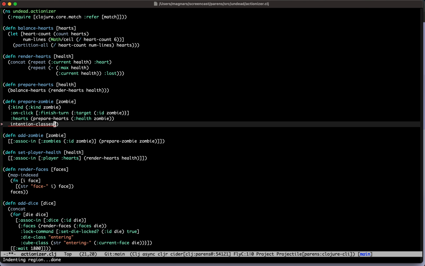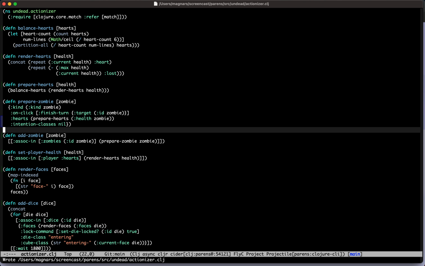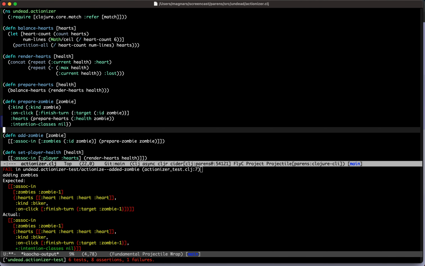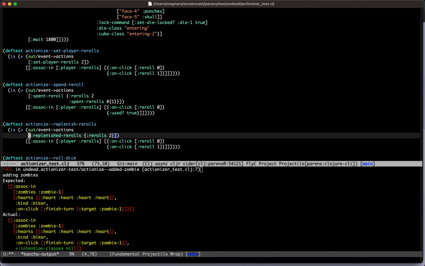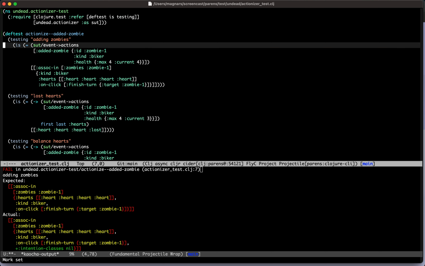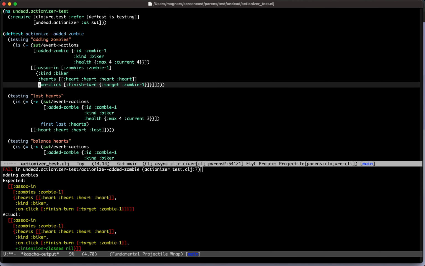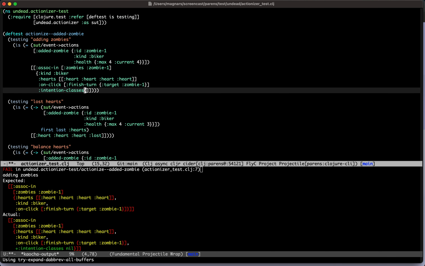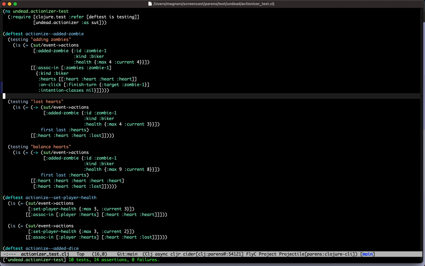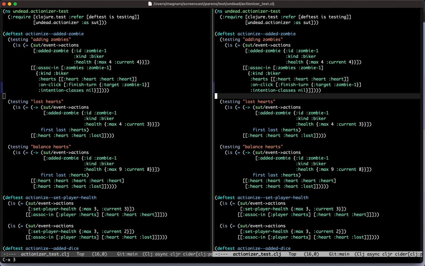It would be very nice if the zombie had an int 32. That would be... Yeah. I'm just going to nail it right now because I want to now go for the implementation. Yeah. We have seen that it works. Intention classes is currently empty. Here we go.